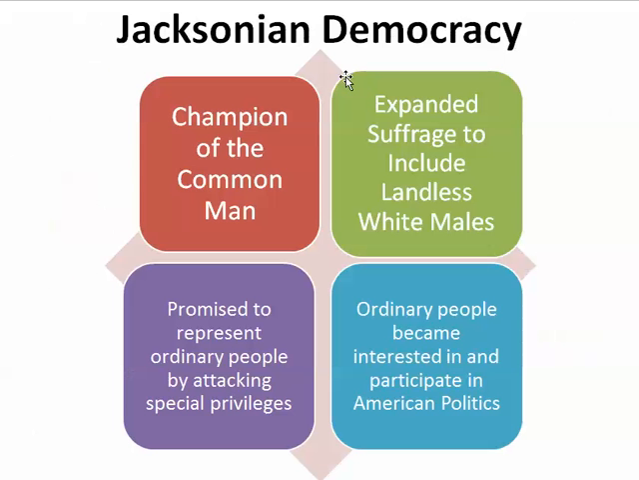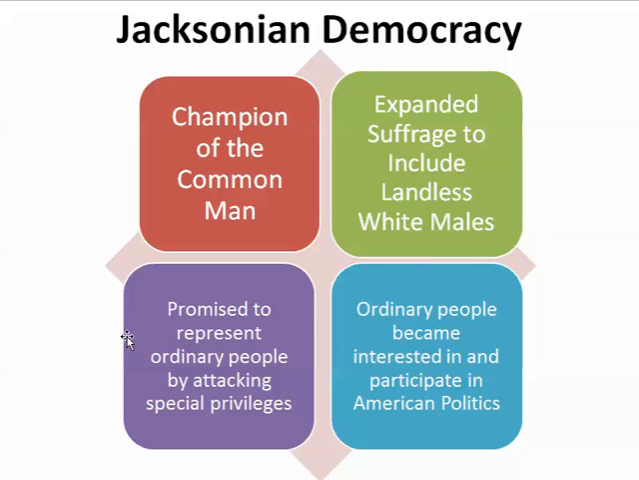So if we were to summarize Jacksonian democracy, and this doesn't totally summarize it, but in the spirit of our standards it does, what we need to learn now: that Jackson became the champion of the common man, that he expands suffrage to common people to include the landless white males. In other words, they drop the requirement to own land. So ordinary people become interested in and participate in American politics. So we see this rise in popular political culture. And then Jackson is friendly to these commoners and ordinary people, but he made a promise to represent the ordinary people by attacking special privileges.